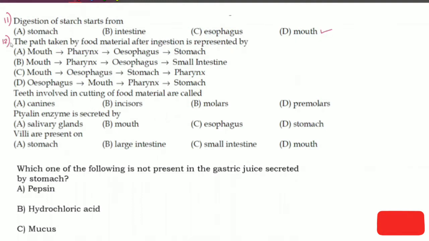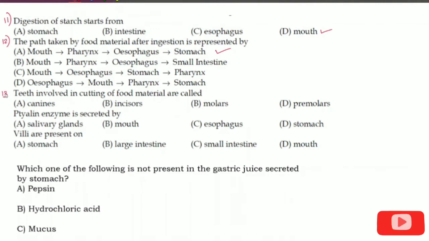Question number 12. The path taken by food material after ingestion is represented by which of the following? We have first one, mouth to pharynx to esophagus to stomach. Then option B, mouth to pharynx, then esophagus to small intestine. Then mouth, esophagus, stomach, pharynx. Or option D, esophagus, mouth, pharynx to stomach. We know that digestion starts in the mouth, then food goes into the pharynx, then esophagus and stomach. So option A is the correct answer.